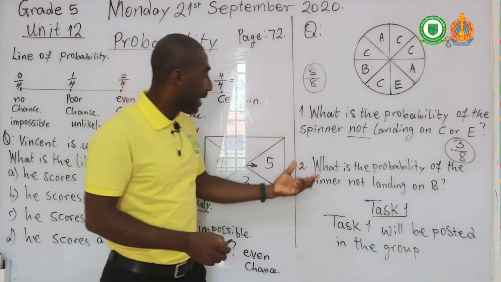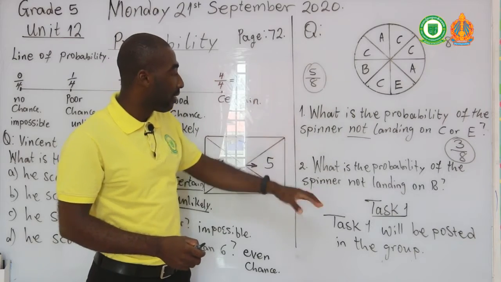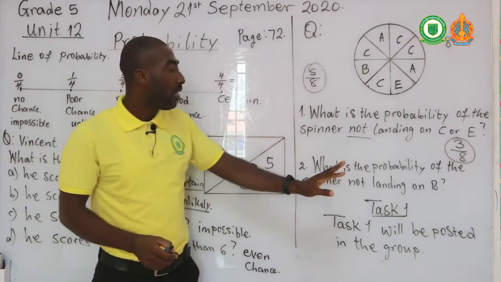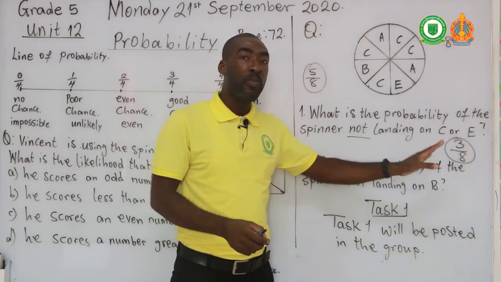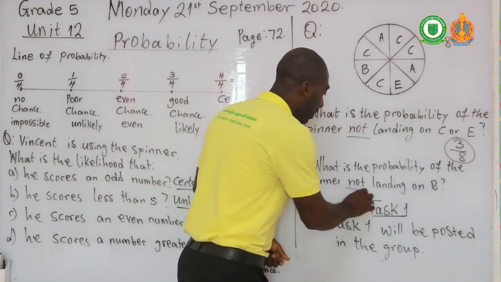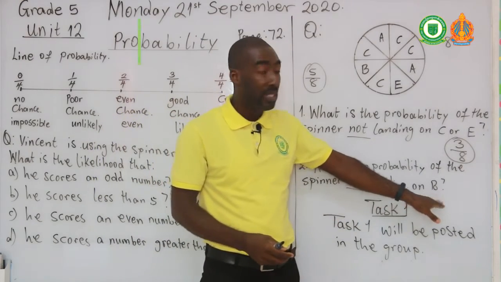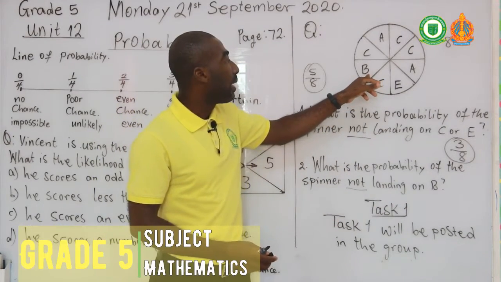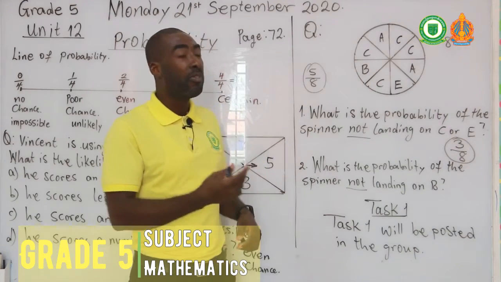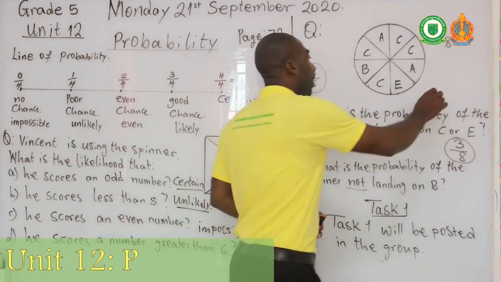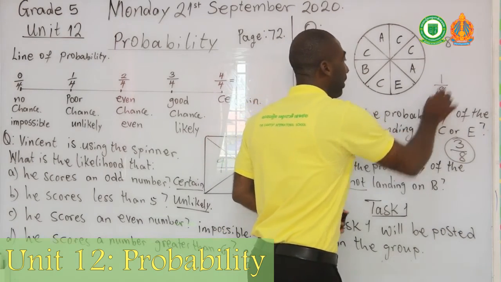Let's look at our last example relating to this question. It says, what is the probability of the spinner not landing on B? We only have 1 B here. That means the chance of the spinner landing on B is 1 over 8.